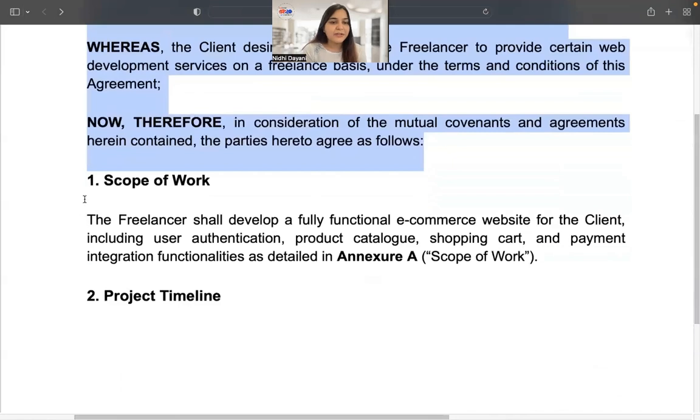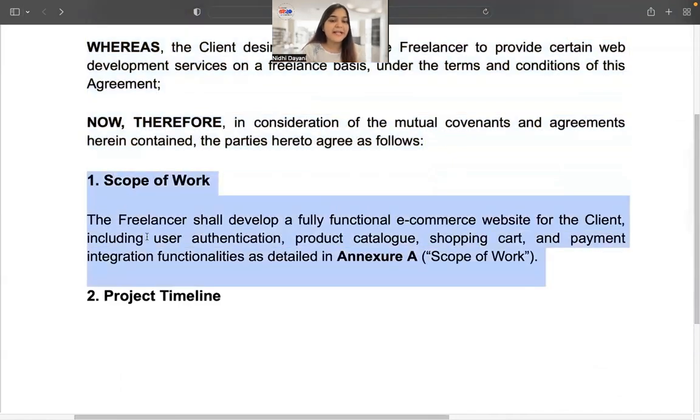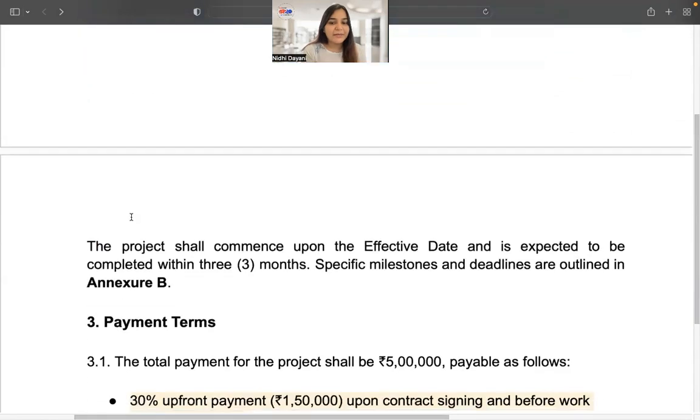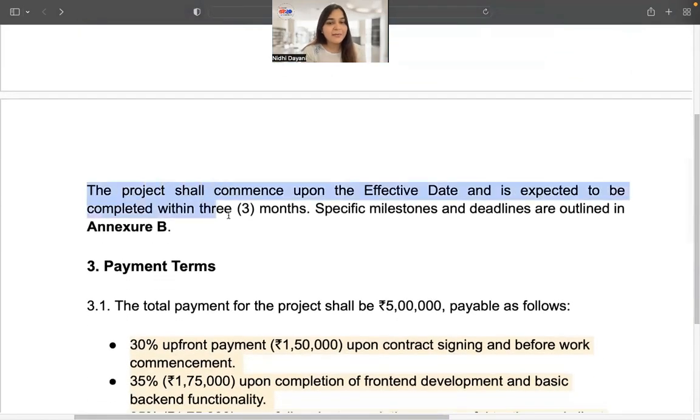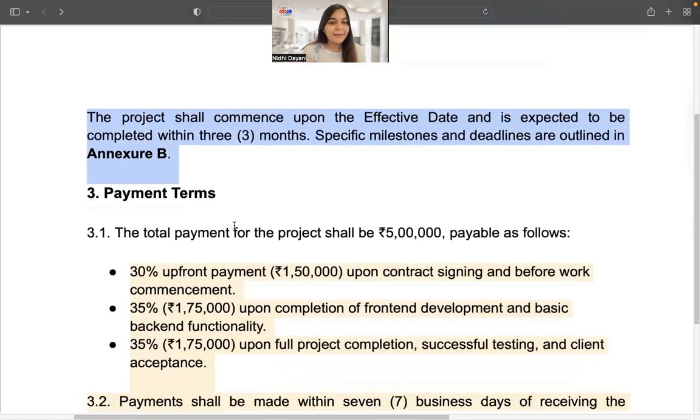Let's see the first clause. So it says the scope of work: the freelancer shall develop a fully functional e-commerce website, something that I had told in my fact situation and my prompt, perfectly incorporated here, including user authentication, product catalog, shopping cart, payment integration, everything as detailed in Annexure A. About the project timeline, it says it will be completed within 3 months, and milestones are outlined in Annexure B. Payment terms.